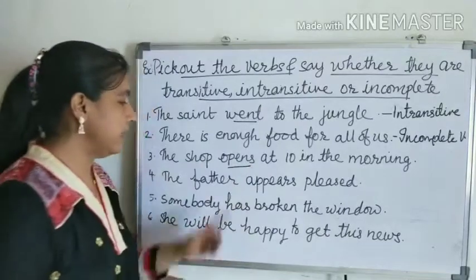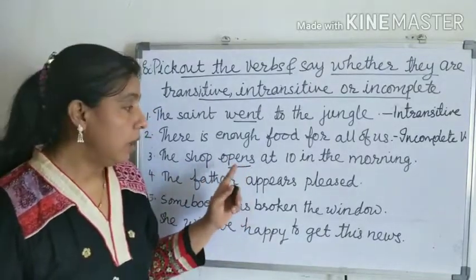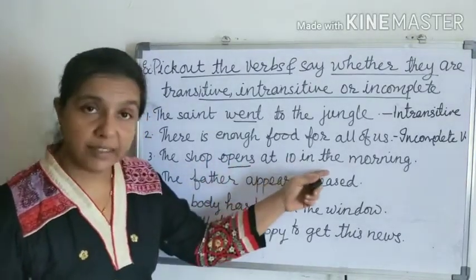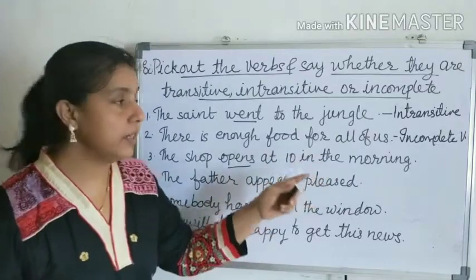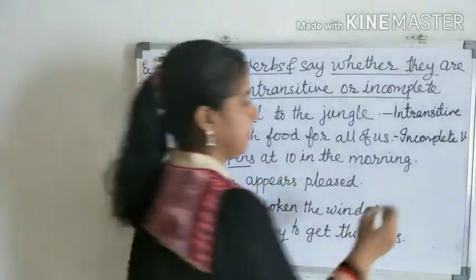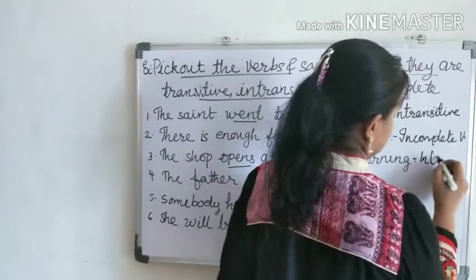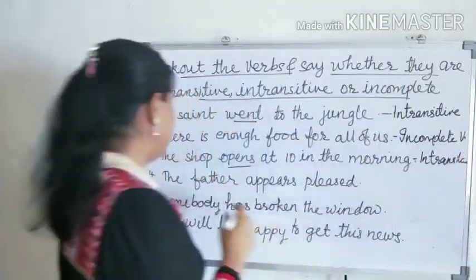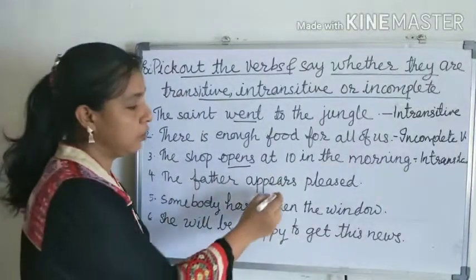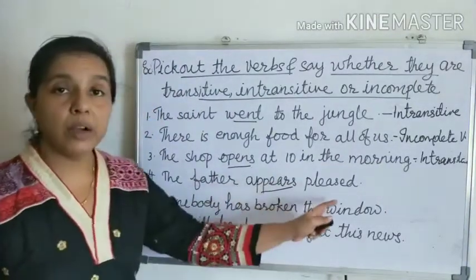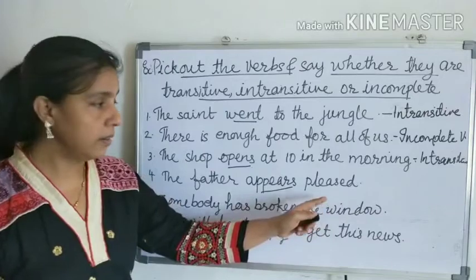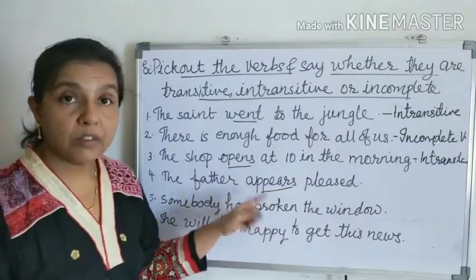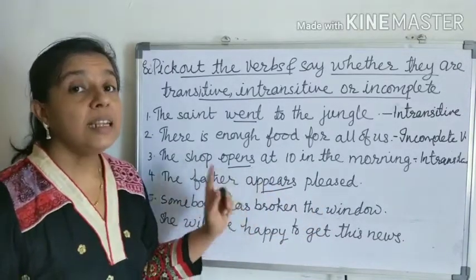Now next, the shop opens at 10 in the morning. So opens here. The shop opens. What opens? Is the answer getting? No, there is no object. So this is intransitive. And next, the father appears pleased. Appears what? Is the answer getting? No.